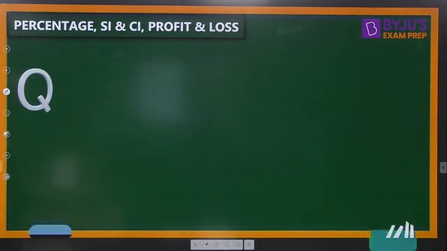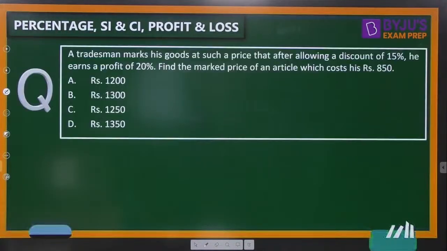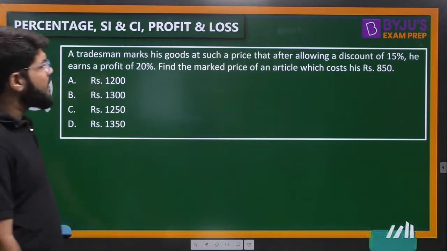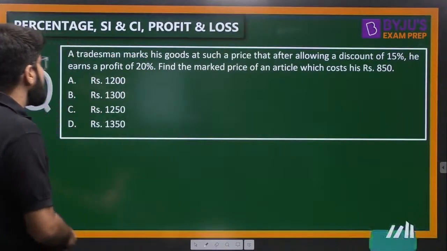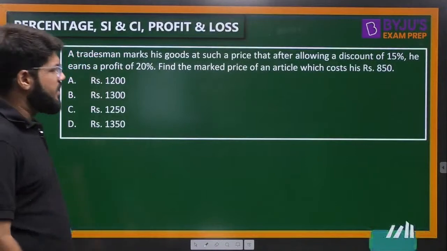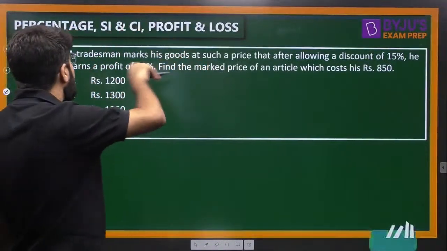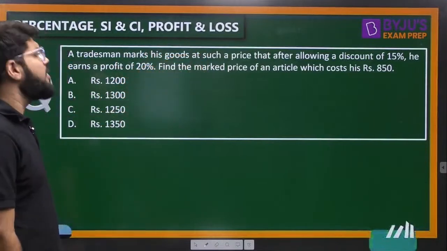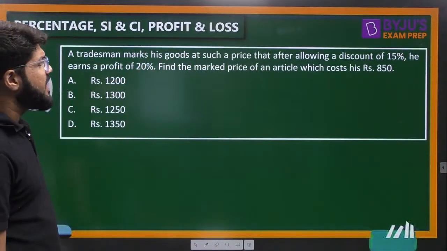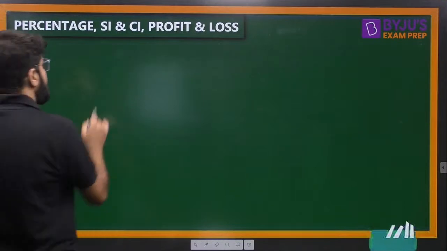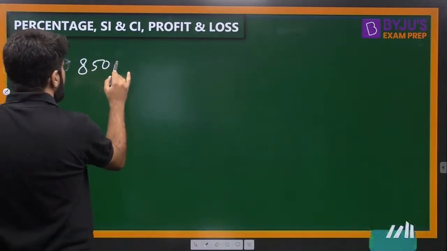Okay. The next question, guys, on your screen. A tradesman marks his goods at such a price that after allowing a discount of 15%, he earns a profit of 20%. After allowing a discount also, this time there is a profit of 20%. Find the marked price of an article which costed him rupees 850. So this is 850. Let's solve it by the cycle.